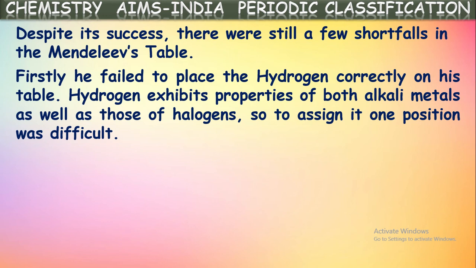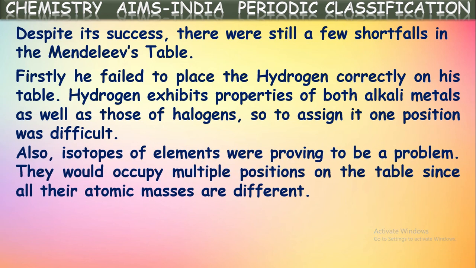They are fluorine, chlorine, bromine, iodine, astatine. So he expected one place in this column also. In this way, he was confused about the exact position for hydrogen in his table. He proposed two positions. One more drawback is the discovery of isotopes. Isotopes of elements proved to be a problem. After the discovery of isotopes, he could not place them in his periodic table.